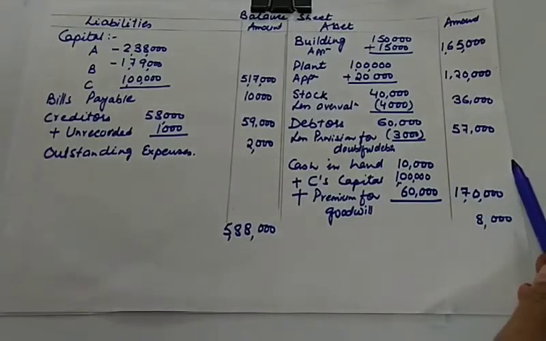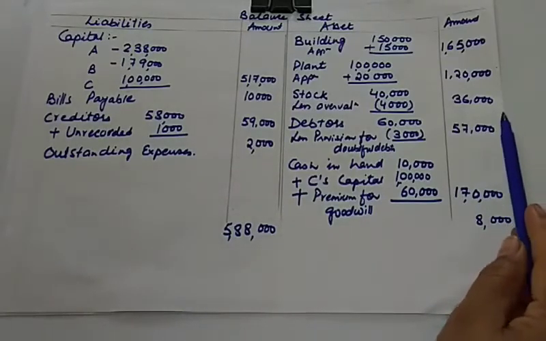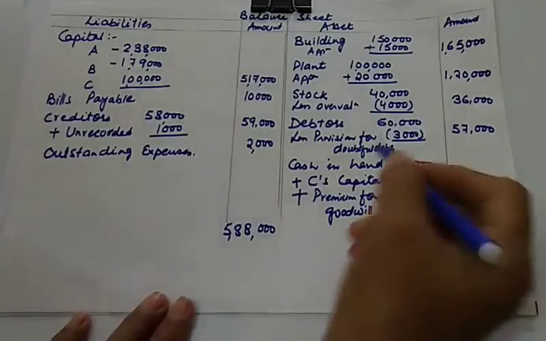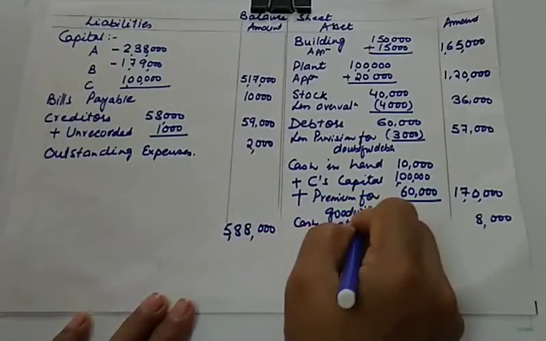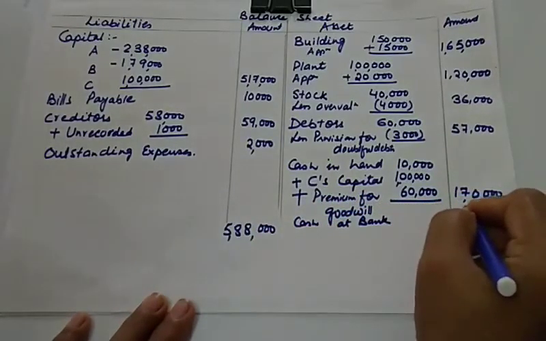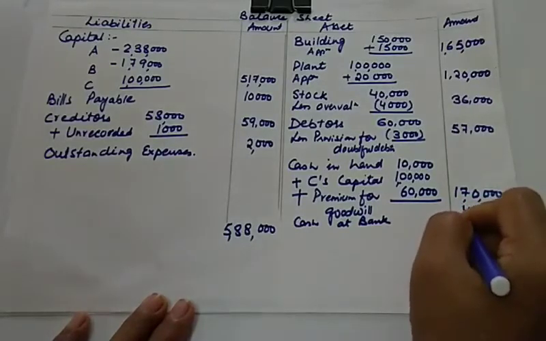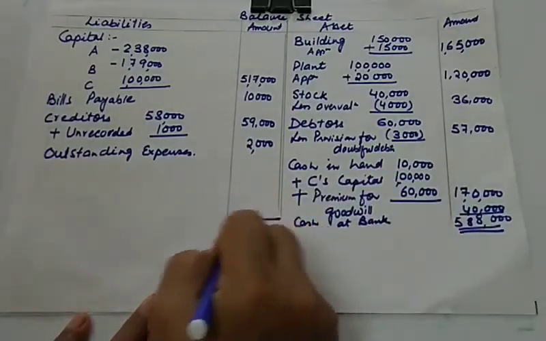This is 165 is there, 120, 36, 57, and there is one item left which was bank. So you need to write that also. Cash at bank was left. Cash at bank, there is no change in cash at bank, so you can write it directly, 40,000. So now the total is 5,88,000 on both the sides.